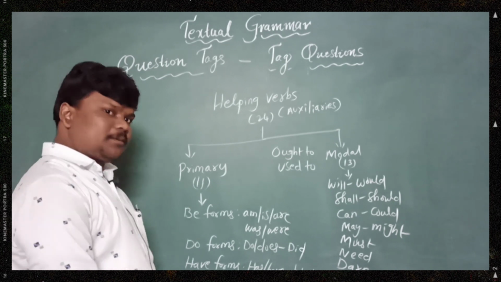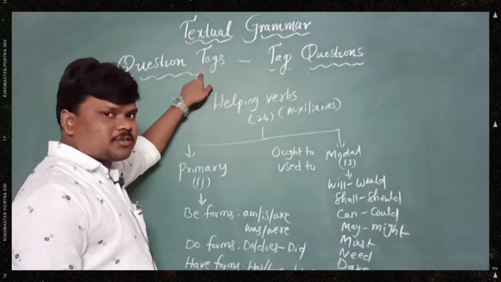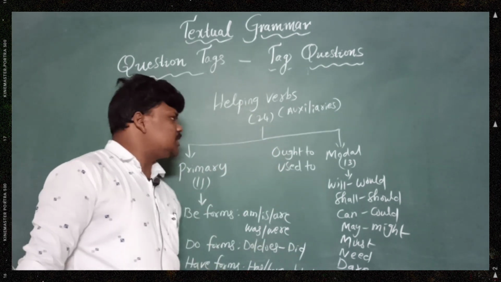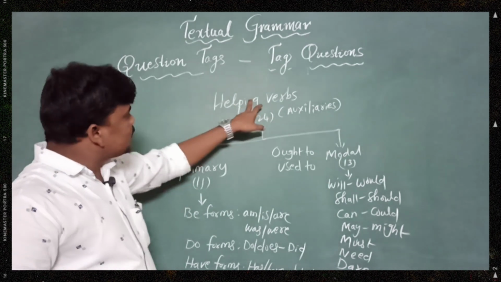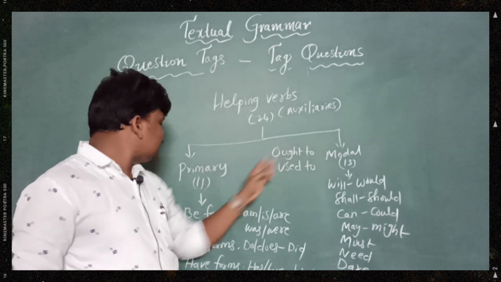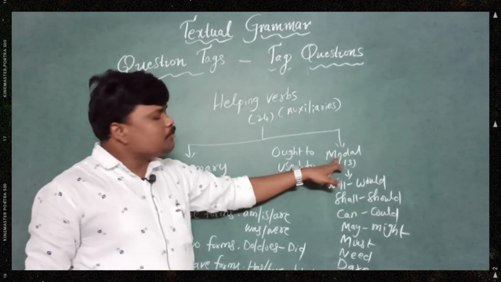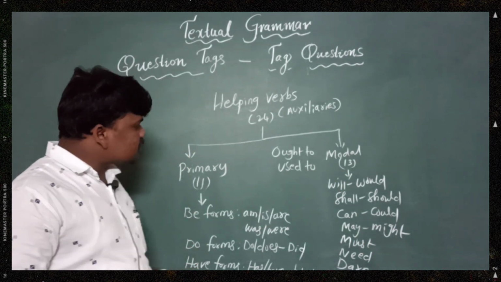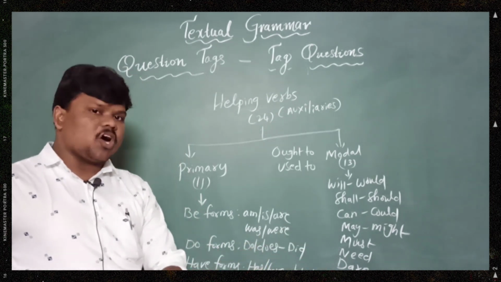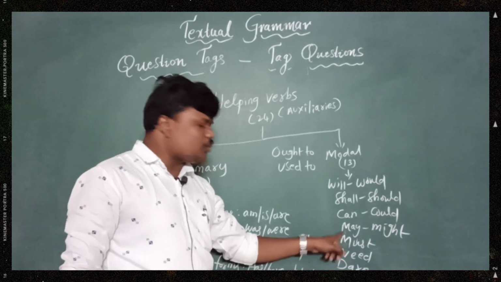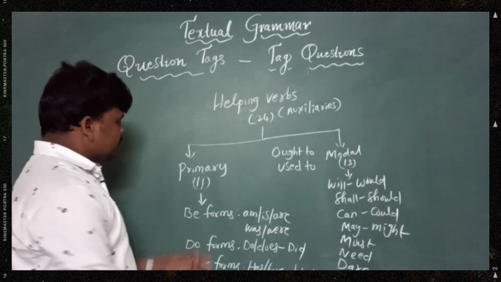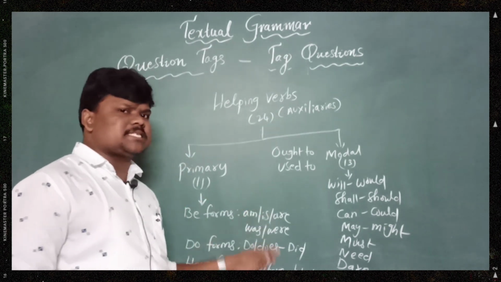We need to know this compulsorily, as the question tag always starts with a helping verb without any doubt, my dears. So you must learn all these things, right? Let me repeat once again: two types of helping verbs, 24 in total, 11 primary auxiliaries and 13 modal auxiliaries. Be forms, do forms, have forms, and will, would, can, could, shall, should, may, might, must, need, dare, ought to, used to. I told you last time even a code for this, MNDOU. Just remember the code. If you know these perfectly, everything is very easy.